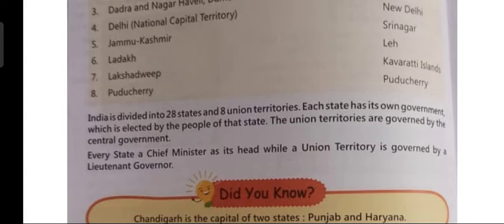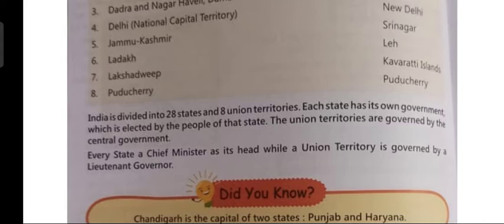So the states are looked after by the state government and union territories are governed by the central government. Now, every state has a chief minister. Like our state, Jharkhand, has Hemant Soren as the chief minister. And the union territory is governed by the lieutenant governor, who is appointed by the president of India, to govern the union territories of India.